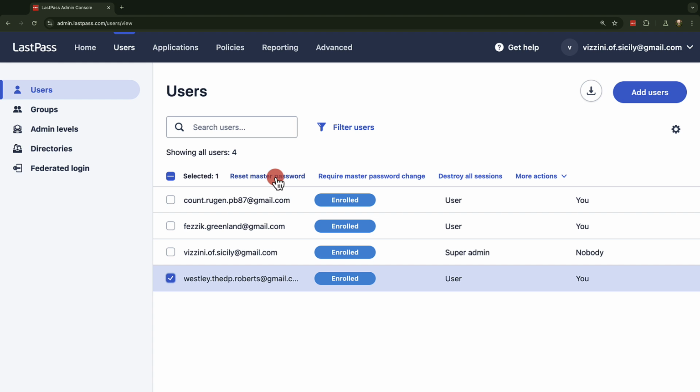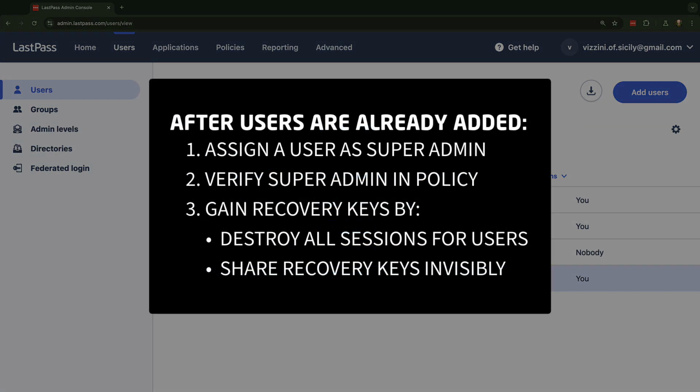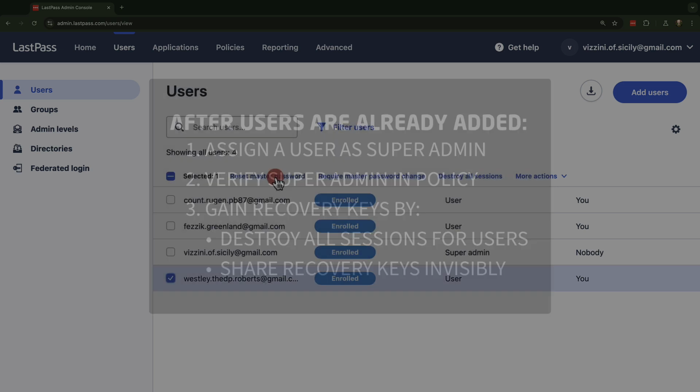So that's the best way to ensure business users can have their passwords reset by an admin. But what if a new super admin needs to be created after users are populated in the tenant? How can they reset master passwords even if the policy is already enabled? Okay, so for this situation, we'll look at assigning a super admin, verifying they've been added to the policy, and then either destroy all sessions to force users to relog in via their browser extension, or have the original super admin share recovery keys invisibly.